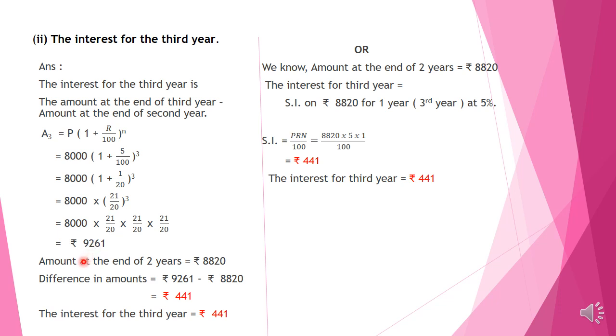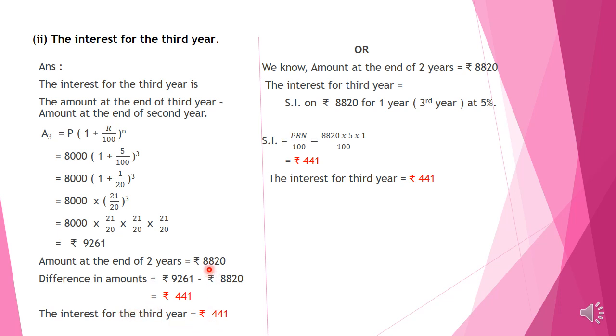We have already found amount at the end of 2 years equal to rupees 8820. So what is the difference in the amounts? We have to do subtraction. 9261 minus 8820. Subtracting time we get 441. So the interest for the third year is equal to rupees 441.